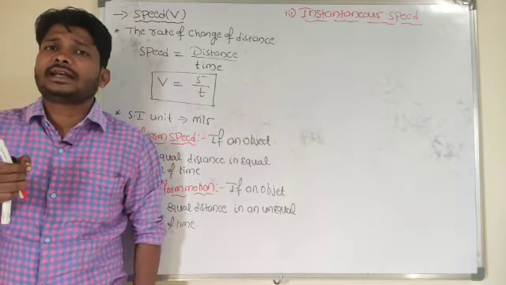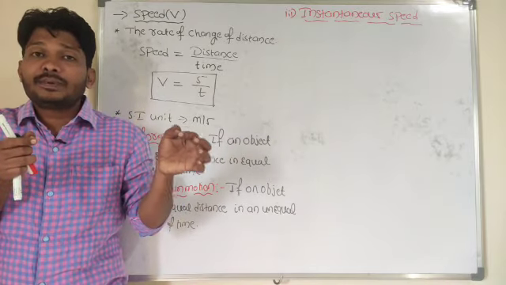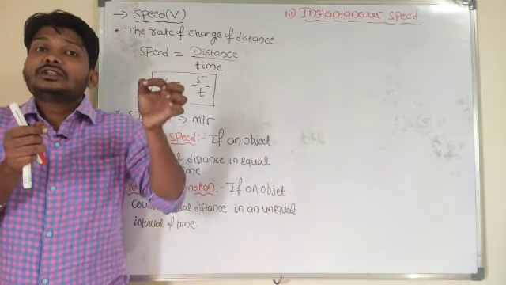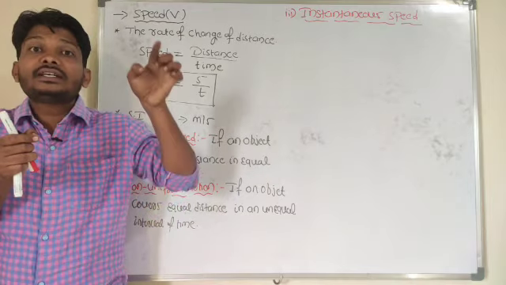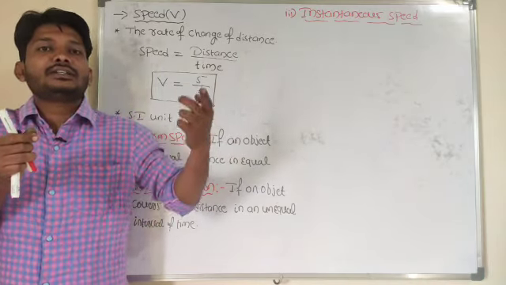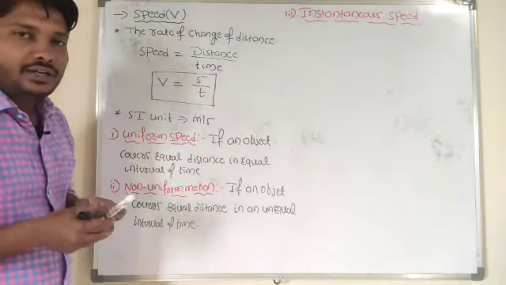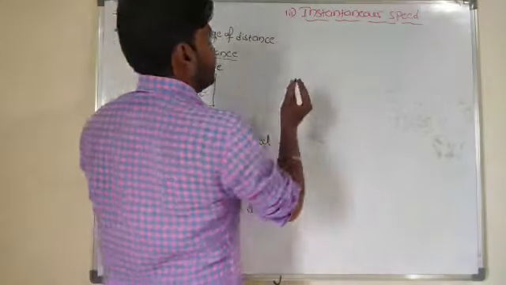So out of 10 seconds, I want to predict the velocity, the speed of the body at the third second. At the third second, what is its exact speed? At the 9th second, what is the speed of the body? I need to find that out. In order to get that information, I need to understand instantaneous speed here.